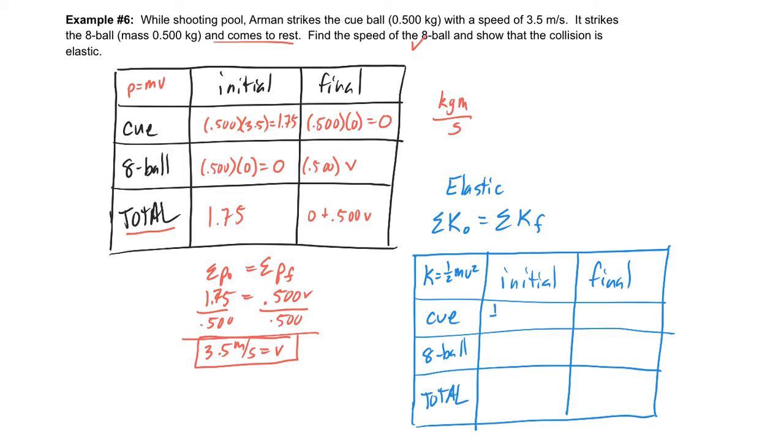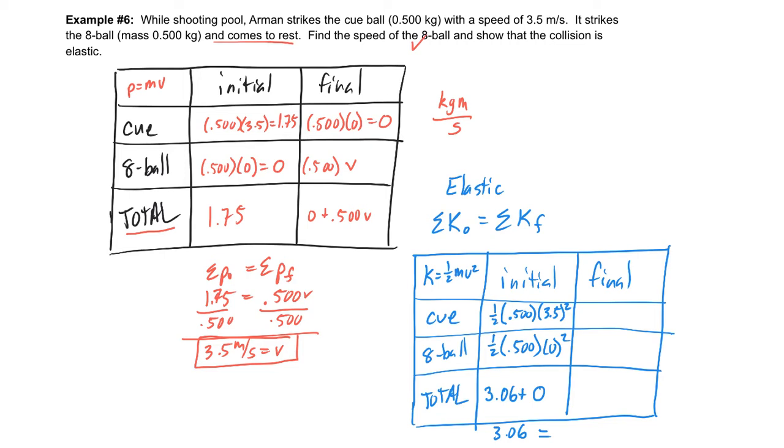So I'm going to do 1/2 times the mass of the cue ball, which is 0.500, times its initial speed, which is 3.5 squared, 1/2 mv squared. And so if I multiply those, the 1/2 times the 0.5 and then times the 3.5 squared, I get 3.0625. Okay, so I'm just going to write that down here, 3.06. And then the 8 ball is going to be 1/2 times its mass times its velocity squared, which is just 0 there. And so I do end up with 3.06 kinetic energy in the beginning.